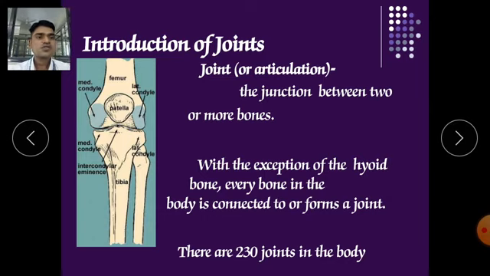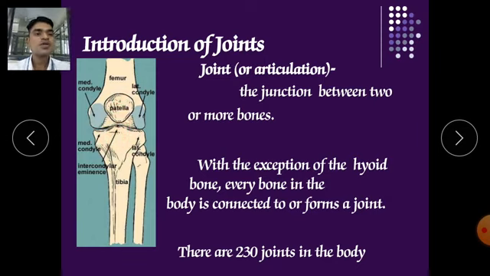So joints are nothing but the articulation. Here you can see this is the joint of femur, this is the joint of tibia. So there is an articulation, meaning a connection between two bones, and the connection occurs with the help of ligaments. Ligaments are nothing but connective tissue. They are connecting the bones.